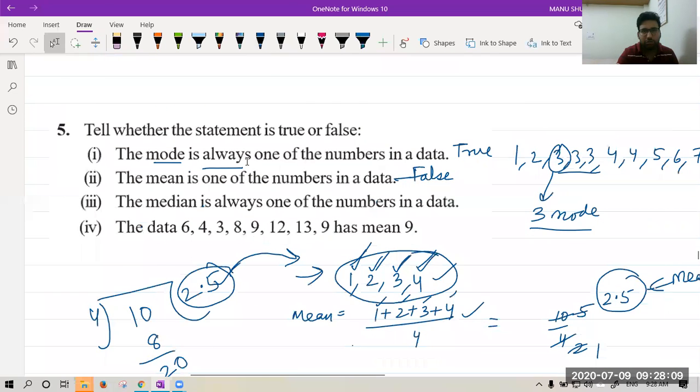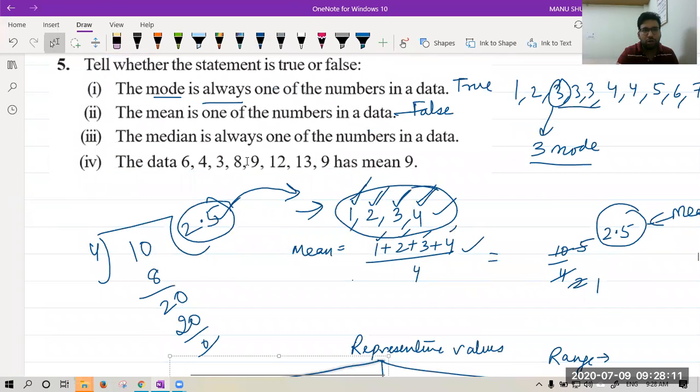Let's see the question we were discussing yesterday. Now we did first 2 parts. Now tell me the third part. The median is always one of the numbers in data. Sir, can you explain median by example of descending values? Okay, I will take. So all of you are saying true. Median is always one of the numbers in a data. Okay.